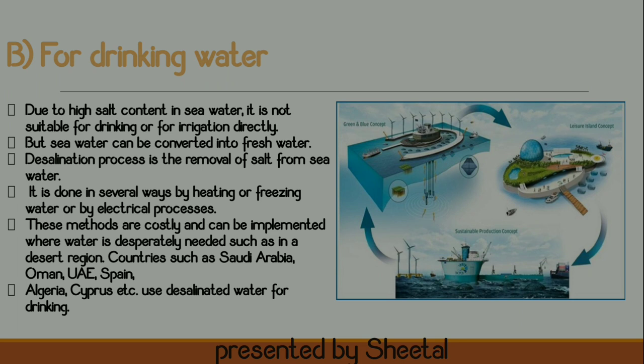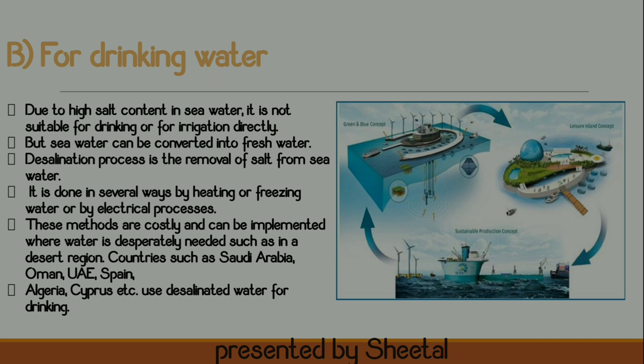The process by which we can convert salty water into potable water is called desalination. But this process requires a lot of time and is very costly. Because of this, it is still lagging behind. But there are some places where there is a very great deficiency of drinking water.